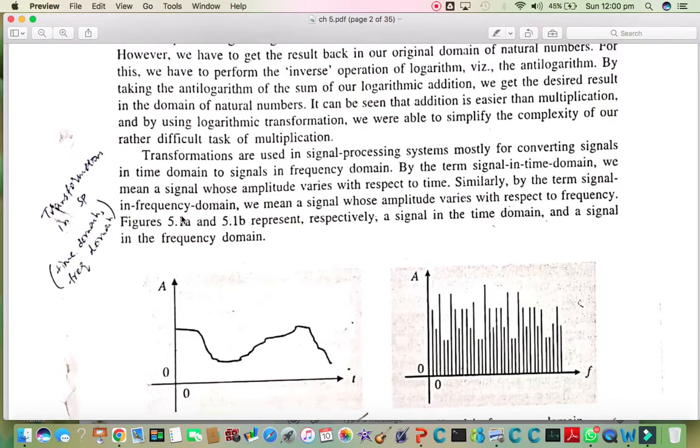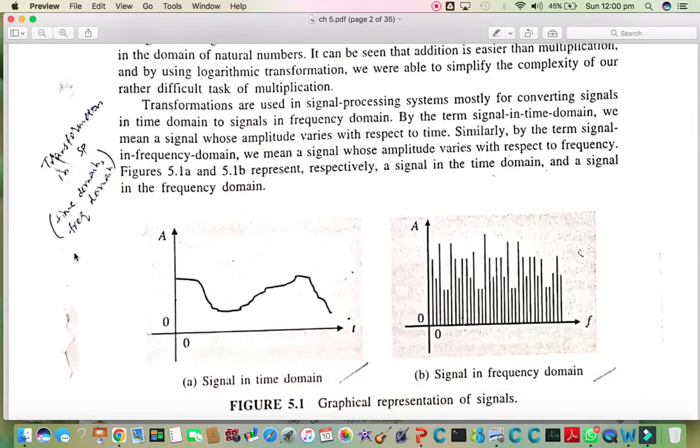Now what are the uses of transformation in signal processing?